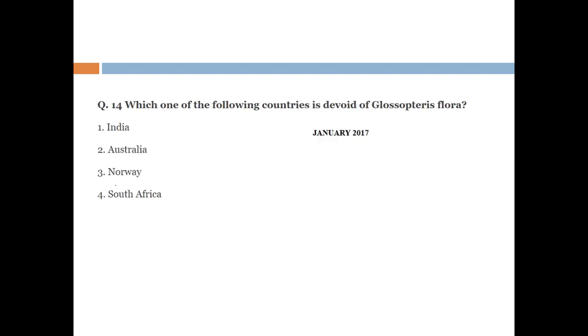And this question is from January 2017. This is a very tricky question asked by the NTA. Which one of the following countries is devoid of Glossopteris flora? If you look at the Glossopteris flora, you find that it lies in the southern hemisphere, or you can say it is a part of Gondwana land. So India, Australia and South Africa are part of Gondwana land. Norway lies in the northern hemisphere and is a part of Laurasia. So that's why Norway is the right answer.